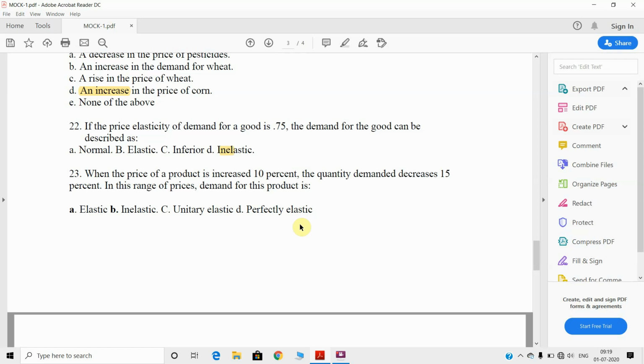So the change in quantity demanded, 15%, is greater than the change in price, only 10%. So the answer will be A. It is elastic, right?